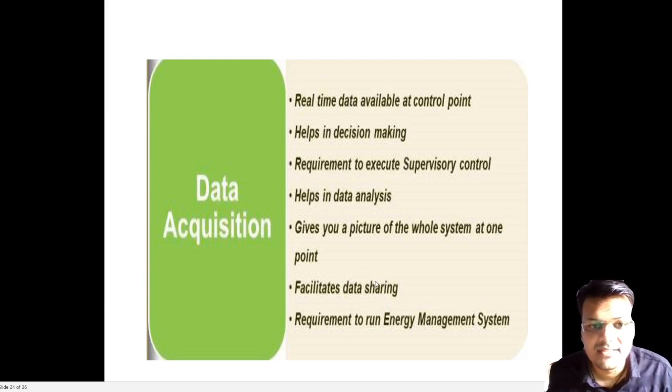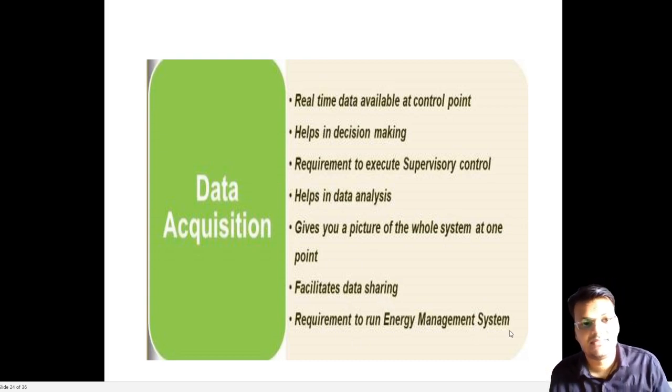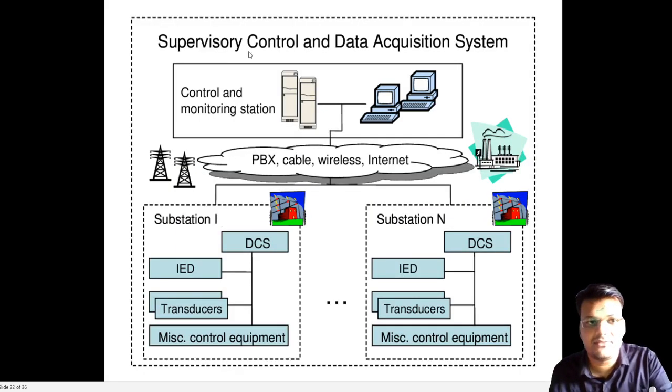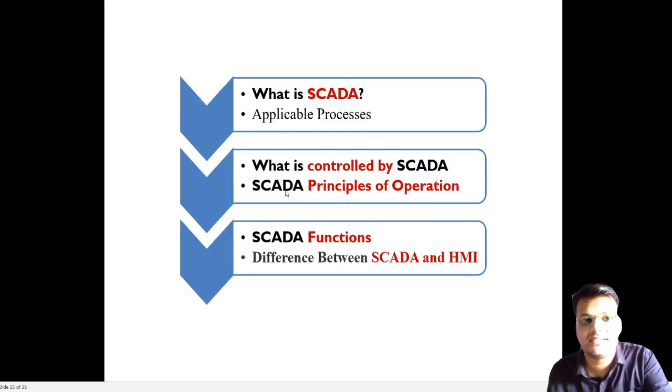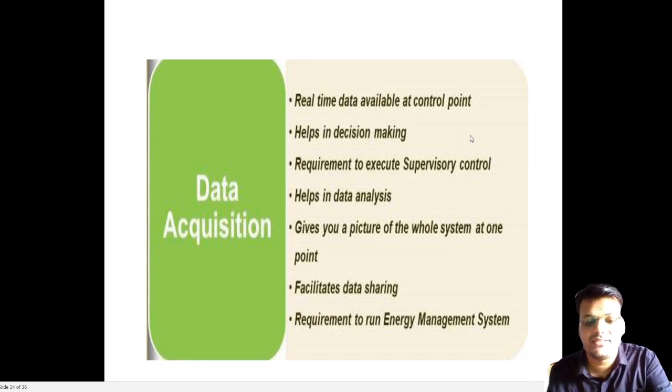So that is why data acquisition is required. It also facilitates data sharing, and it is also required to run the energy management system. So that is the meaning of data acquisition. That is why it is called supervisory control. Why supervisory control? We want to control all the parameters that are connected to our power plants. And what is the data acquisition system? That is explained here, as I told you. So this is the meaning of SCADA.